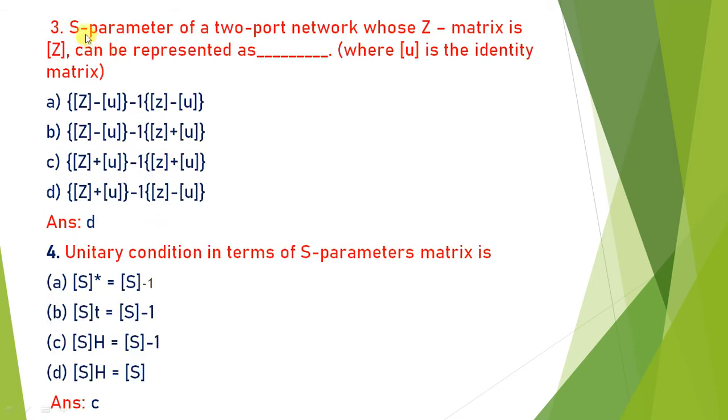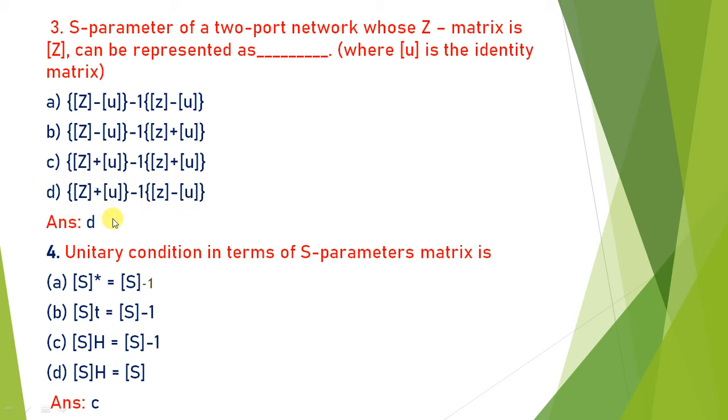Next, the S parameter of a two-port network whose Z matrix is Z can be represented as dash, where U is equal to the identity matrix. For a two-port network, the S matrix can be represented as Z minus U divided by Z plus U. That is satisfied by option D, Z plus U raised to minus 1, where minus 1 means inverse, multiplied by Z minus U. So the answer is D.